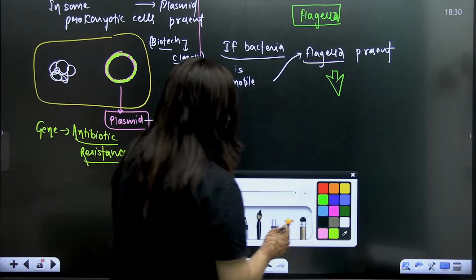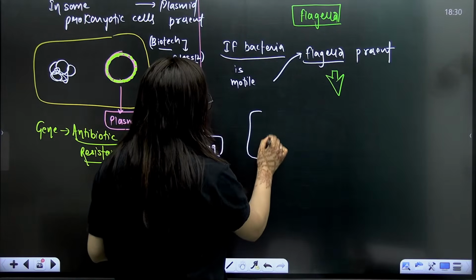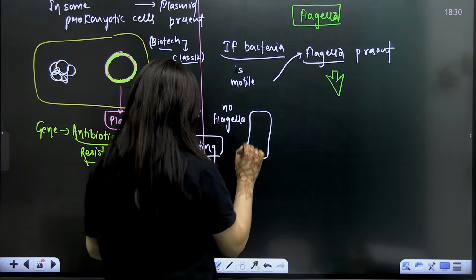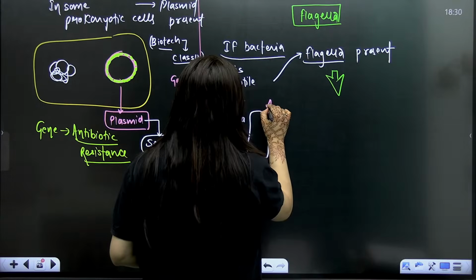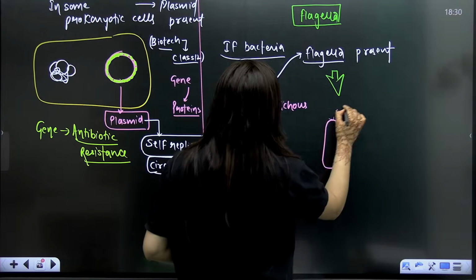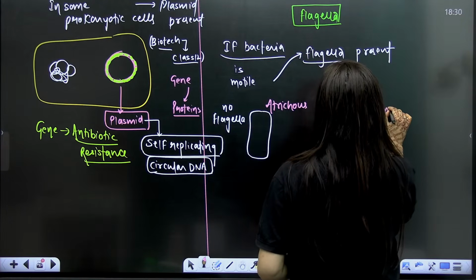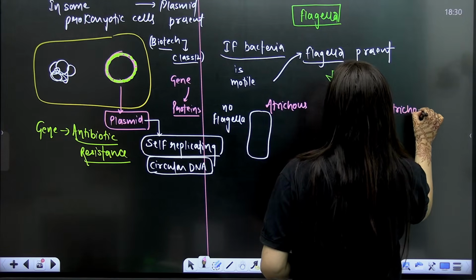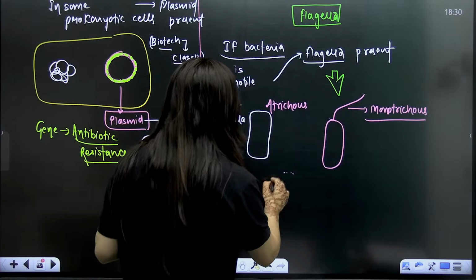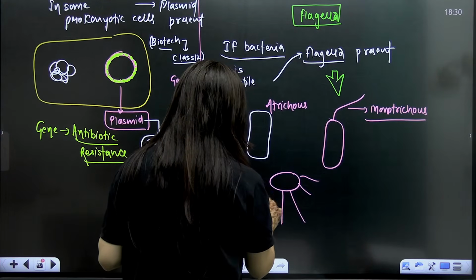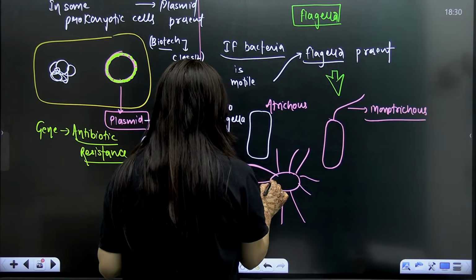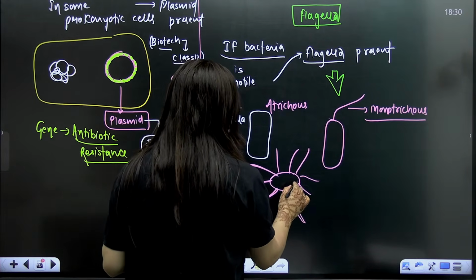For example, some bacteria have no flagella, so I can call it atrichous. It is immotile, yes, you can say so. Now let's suppose there is one flagellum, monotrichous only. There can be many flagella at the head region only. There can be many flagella covering the cell, just like the cilia in the eukaryotic cell. So that's what you people are going to see.